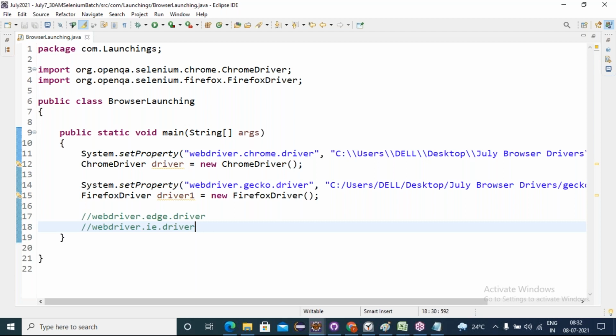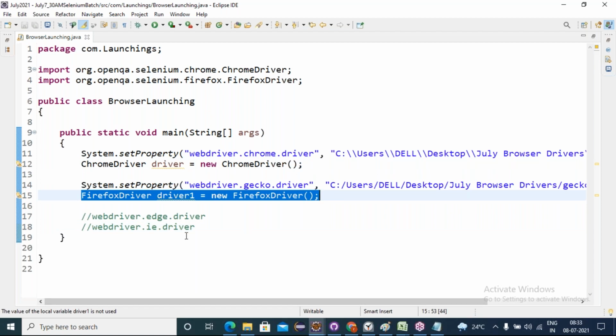IE is deprecated; in its place Microsoft Edge came. It is also a Microsoft product, a Microsoft browser. Friends, till here everyone is clear? Yeah, clear. Okay. Now, we have just launched the browsers. That's it. We have launched the Chrome and Firefox browsers.